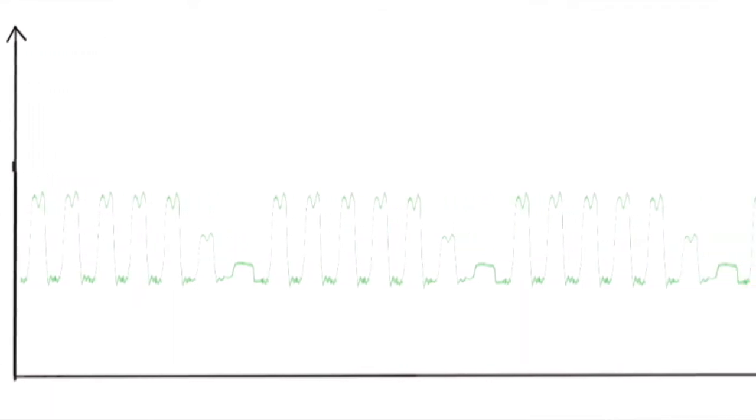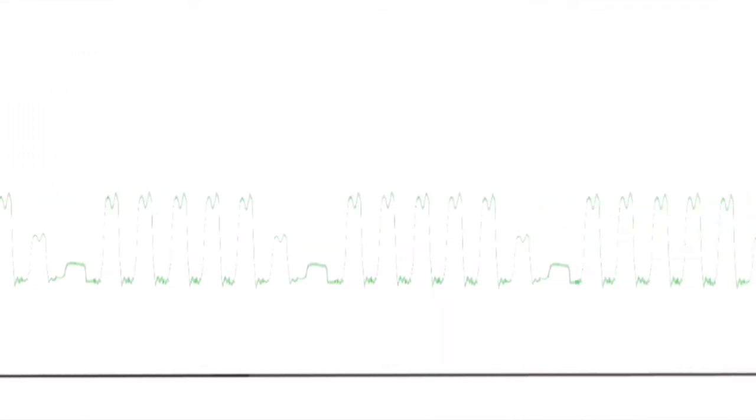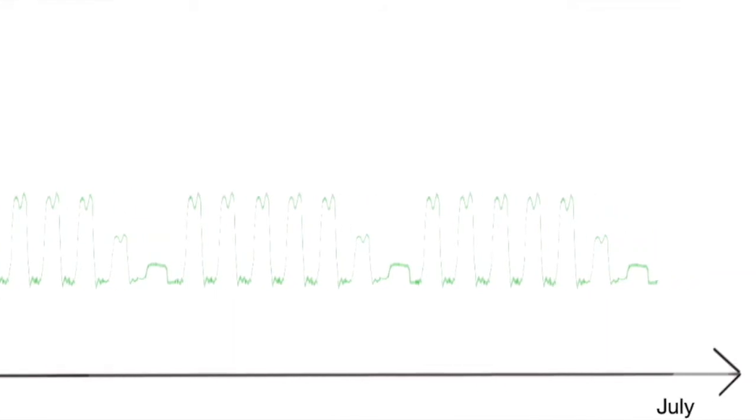Today there are also smart meters, and they give one value every 15 minutes, so that's nearly 3000 values per month. And if you are lucky, you can go to the website of your energy supplier and download these values, so then you have the curve instead of only one value.